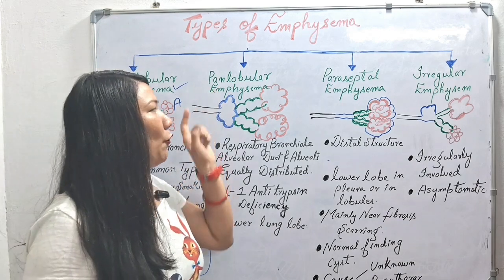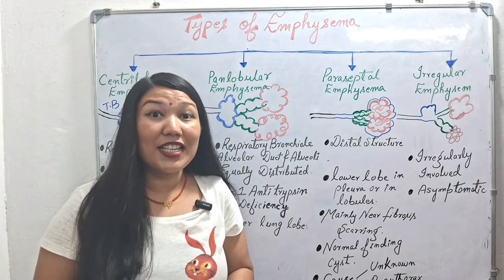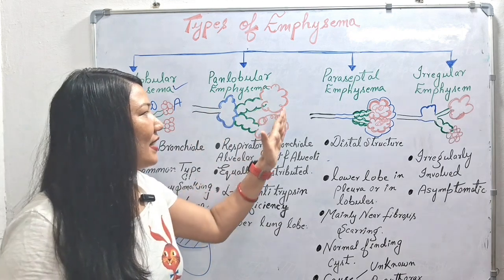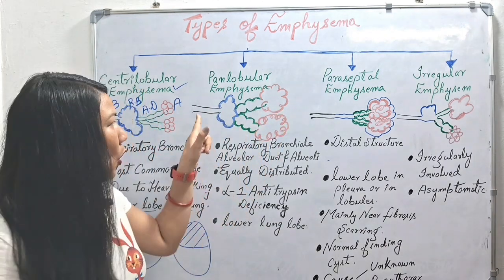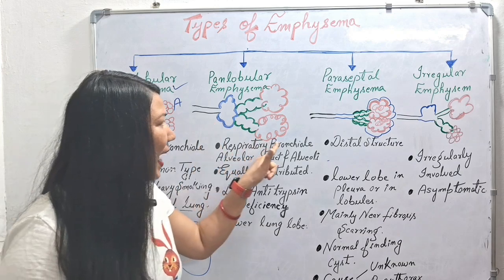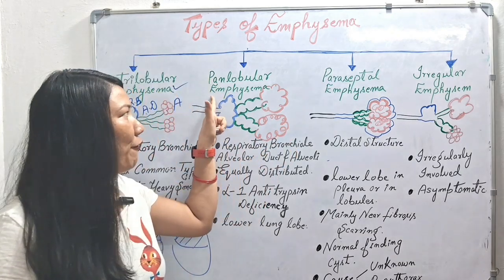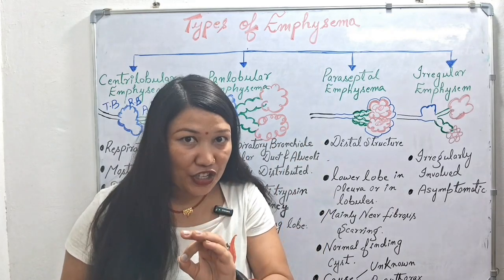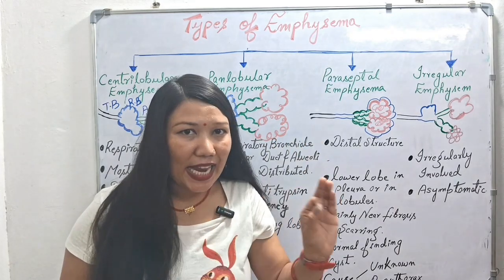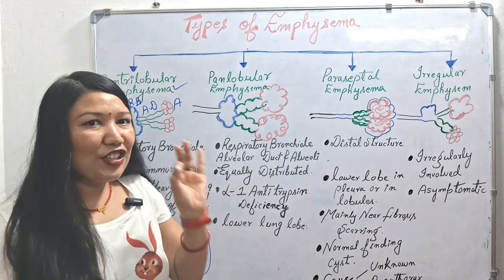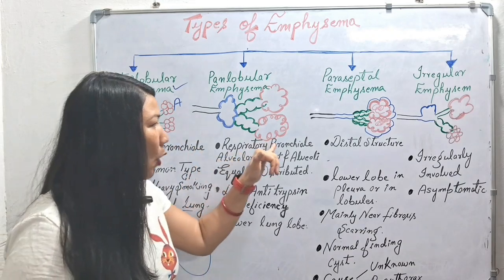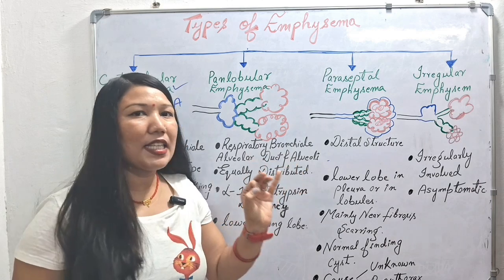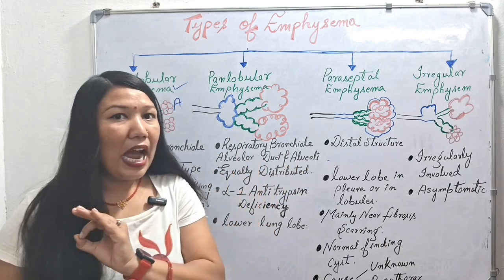Next we have panlobular emphysema. As the name suggests, pan means it will affect the whole acinus region. After the terminal bronchiole, we call this region the acinus region. So in panlobular emphysema, it causes destruction or inflammation in the whole acinus region. Our respiratory bronchiole will be affected, our alveolar duct will be affected, and our alveoli. It means our whole acinus region is affected.